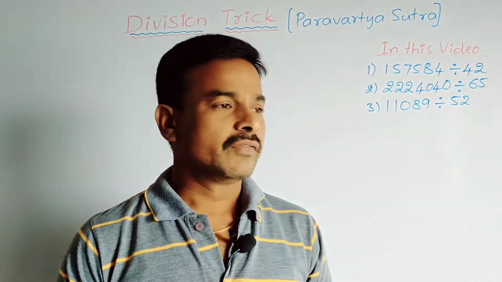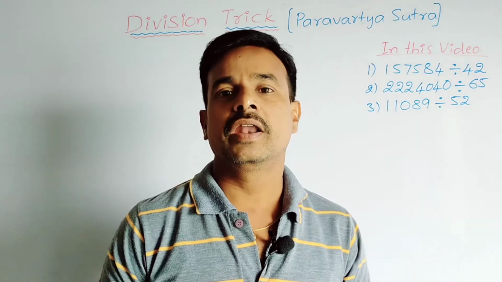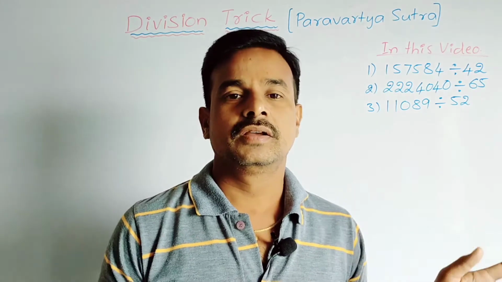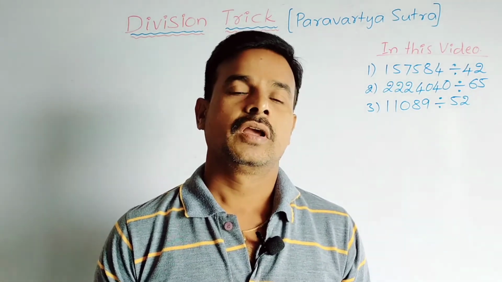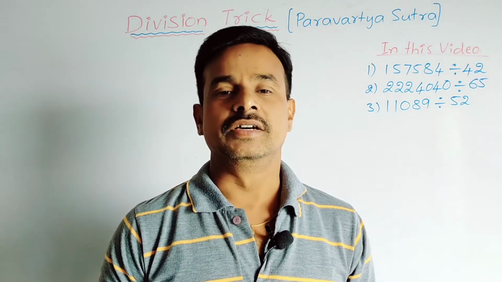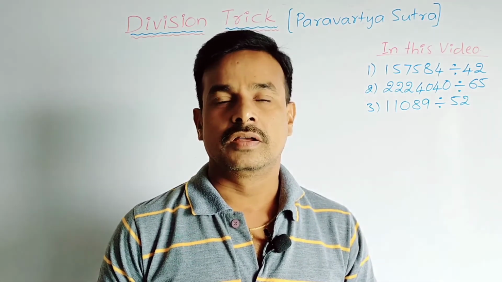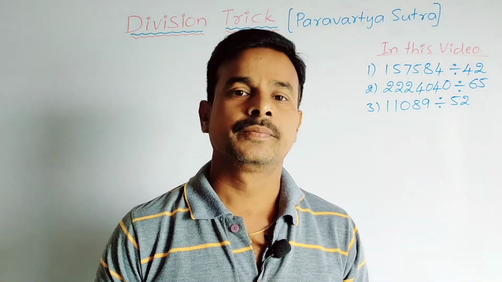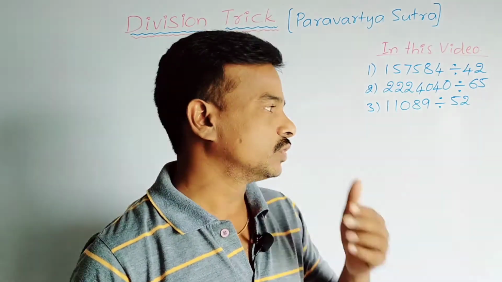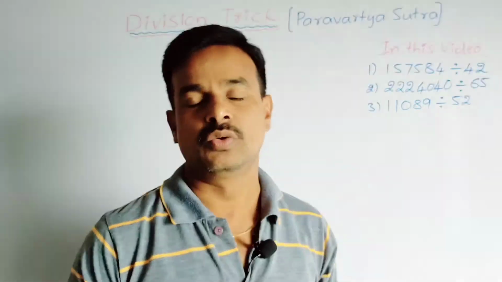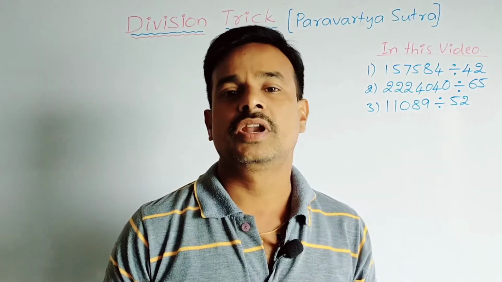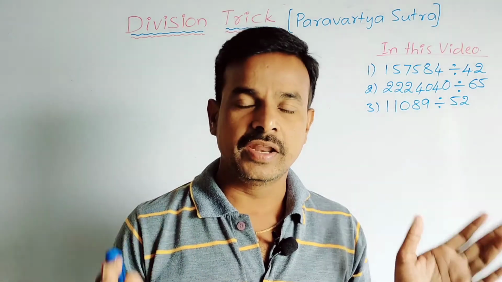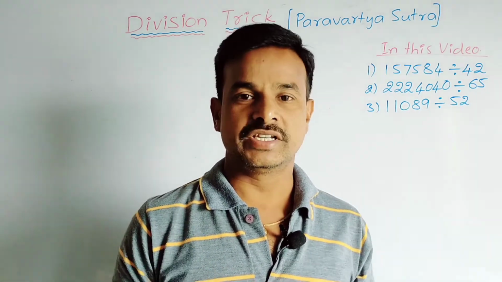Actually, we are dividing a number by another number by using the current regular method. But our Vedic mathematics gave 16 sutras and also some sub-sutras. Among those 16 sutras, one sutra is the Paravartya Sutra. This Paravartya Sutra gives us a very simple trick to divide any number by a two-digit number.